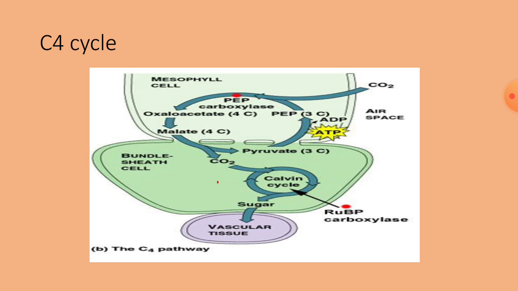C3 plants face a competition between CO2 and oxygen for the first enzyme and the first acceptor. They do not carry out the dark phase well in high temperatures, less water available regions, and less carbon dioxide available regions.